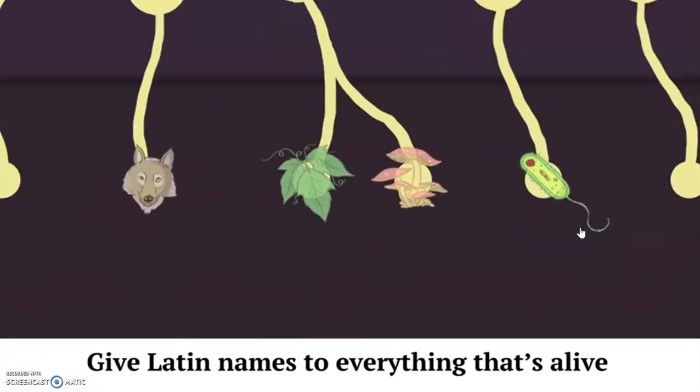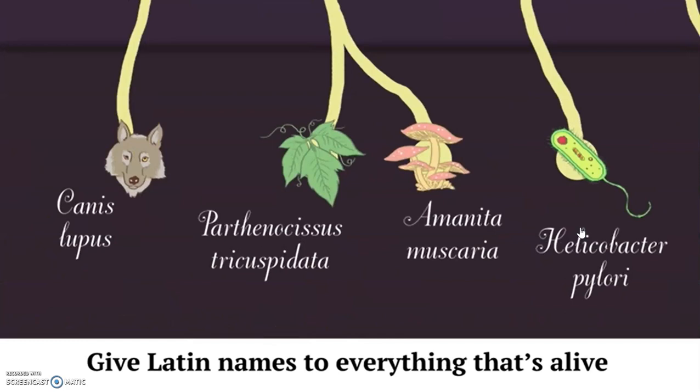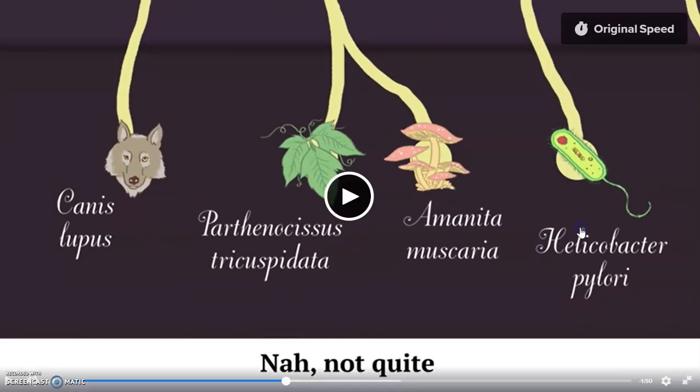Well, you see, we give Latin names to everything that's alive. Like Roberto? Nah, not quite. So yes, Latin names are given to every species. You'll notice that they have 2 parts to them. The first word is capitalized, the second word is not. But these are the official Latin scientific names for these organisms. Obviously, this is not what you call these things.